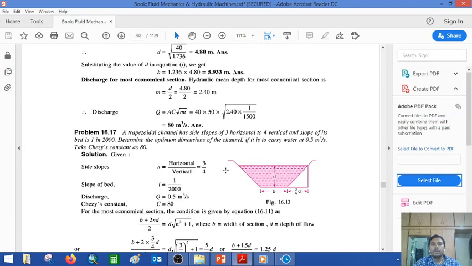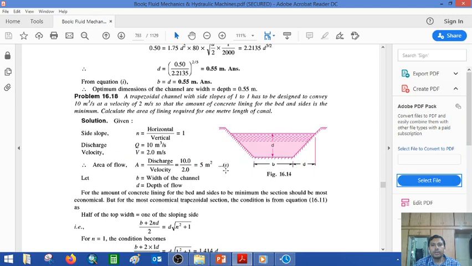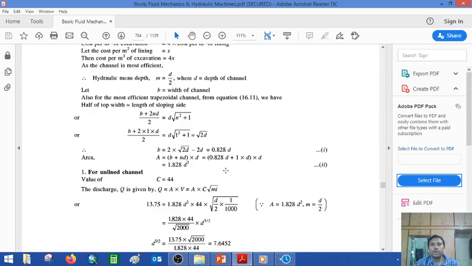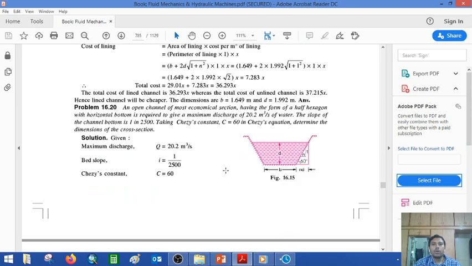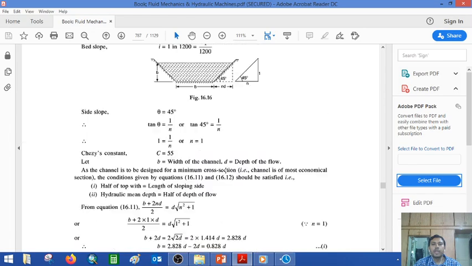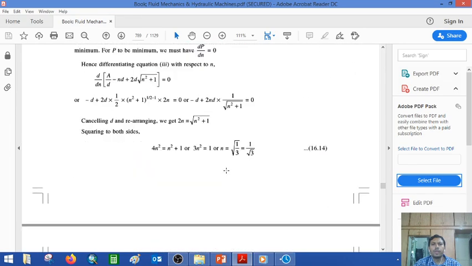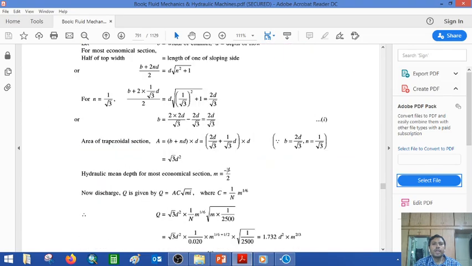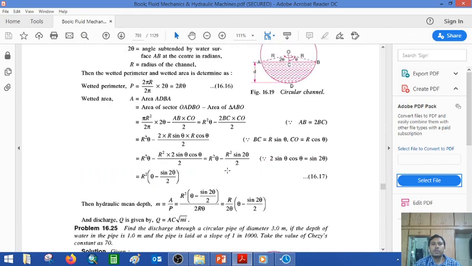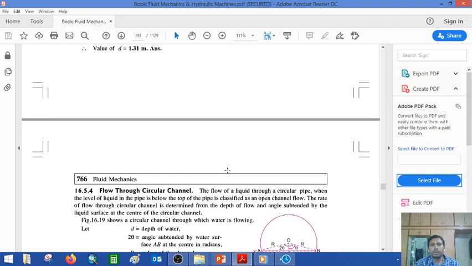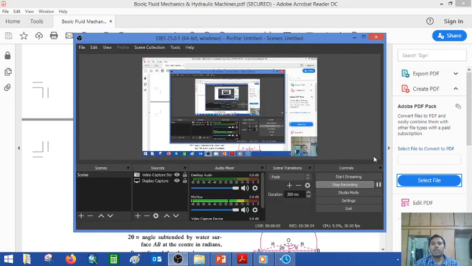So these are the examples. In the same way, the other examples are mentioned. Try to solve them yourself. Also refer to the assignments, where many examples are available. These all will help you derive further examples on how the most economic channel sections are proposed. So this is all about proposing the most economic channel section.